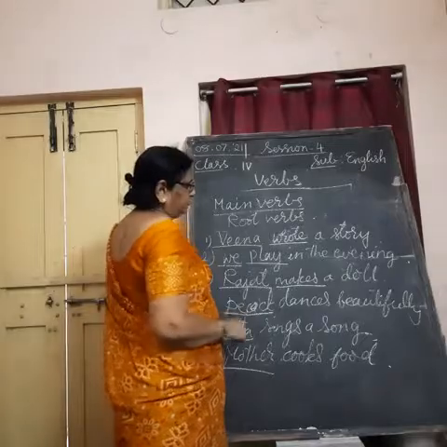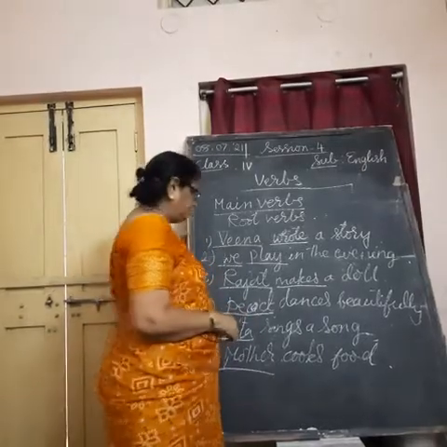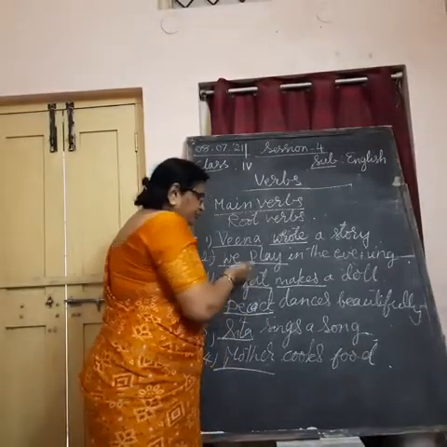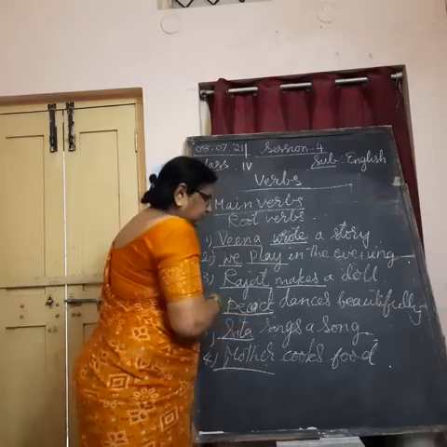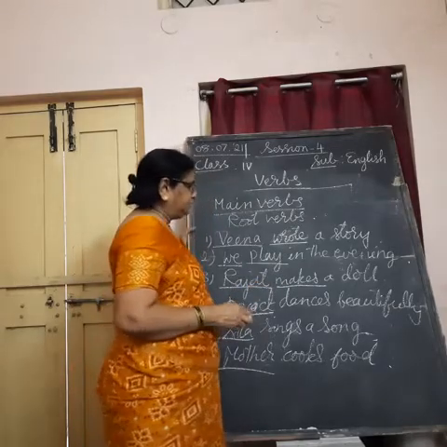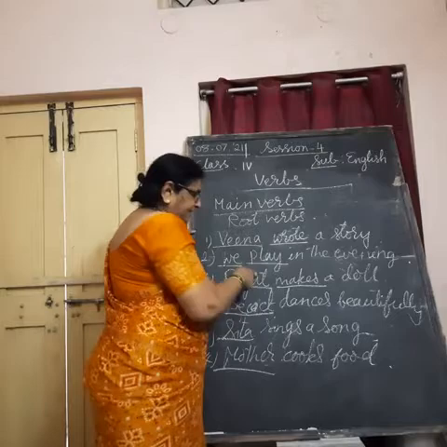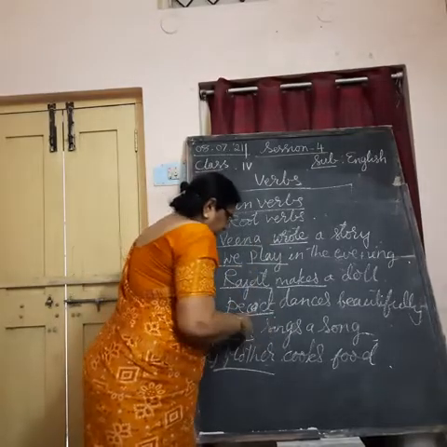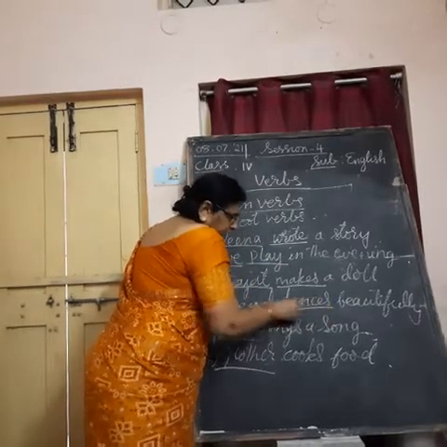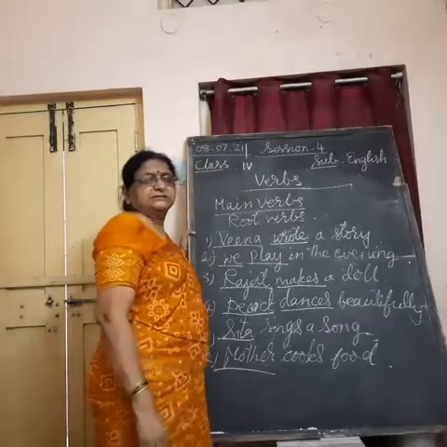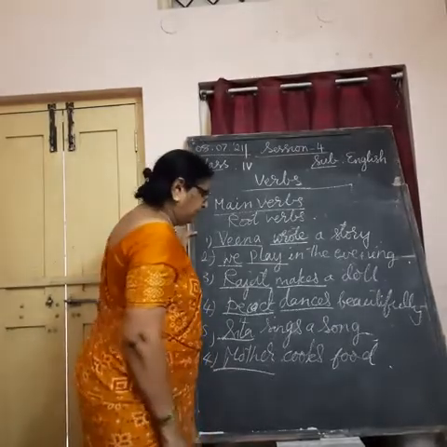Veena wrote a story. What did she do? She wrote a story. What do you do? We play in the garden. Rajat makes a doll. What does Rajat do? He makes a doll. What does the peacock do? It dances beautifully. What does Sita do?